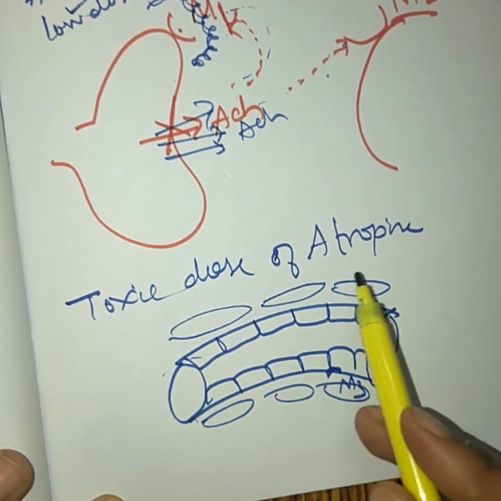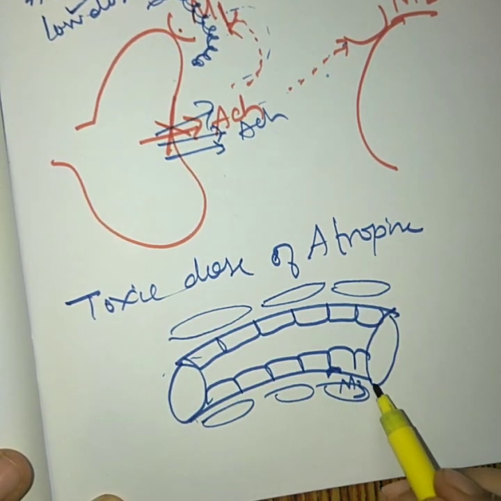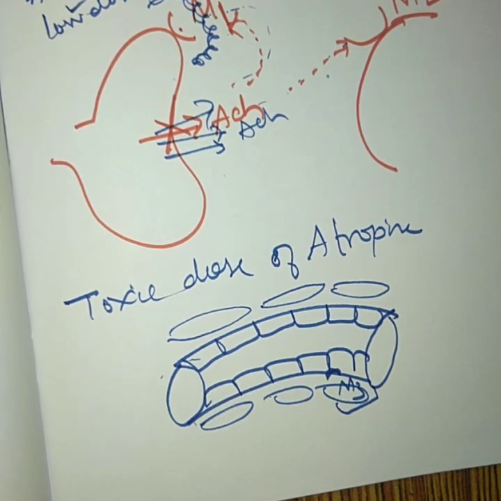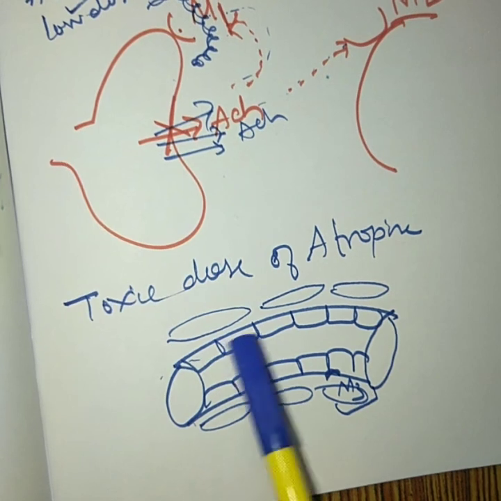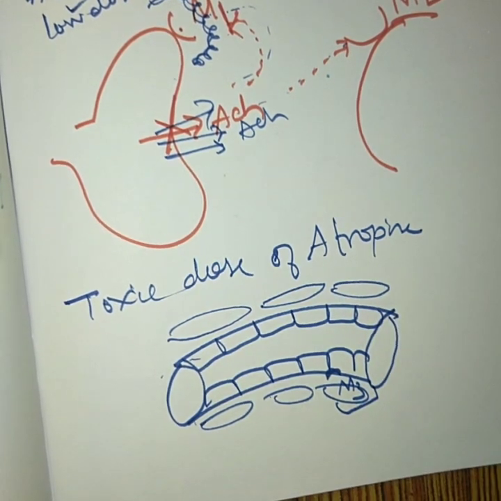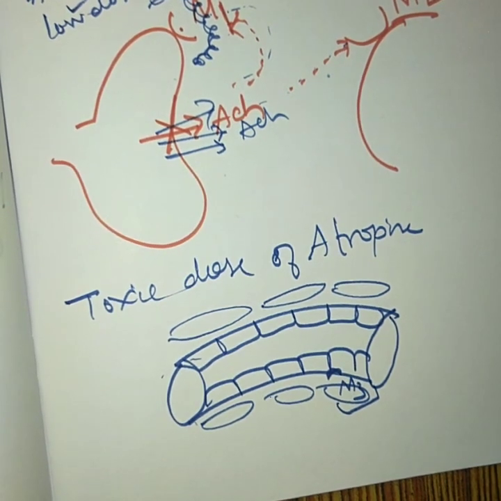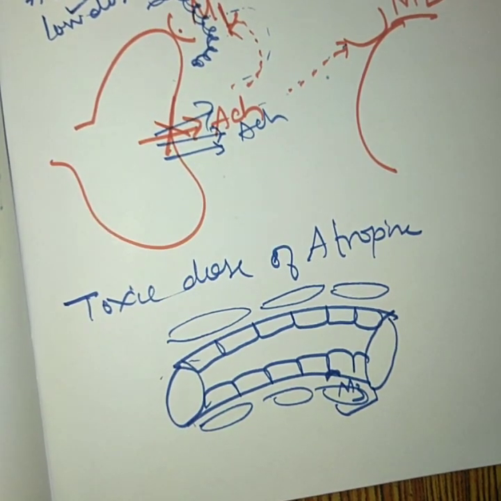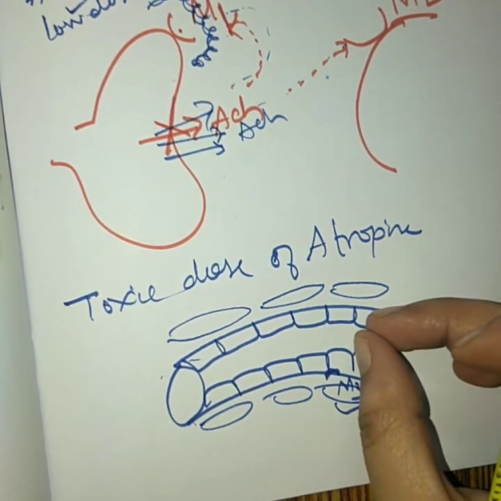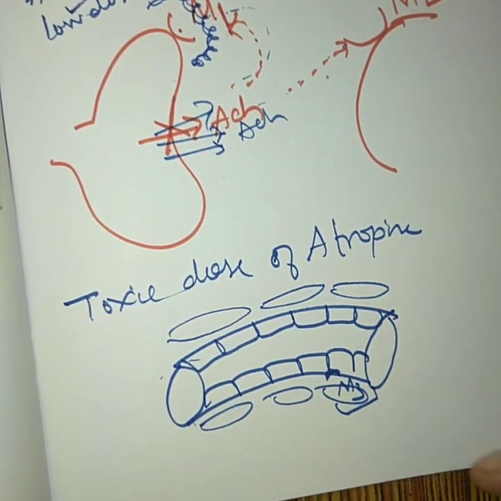But what happens when a toxic dose of atropine is given? It will block the M3 receptor. When the M3 receptors are blocked, there won't be any synthesis of nitric oxide, and there won't be any relaxation of the smooth muscle. If relaxation does not occur, the opposite occurs, that is contraction. So it produces constriction of the blood vessels. So the toxic doses of atropine will produce constriction of the blood vessels. Now when the blood vessels are constricted, what do you expect with your blood pressure? Yes, when the blood vessels constrict, there will be a rise in the blood pressure.